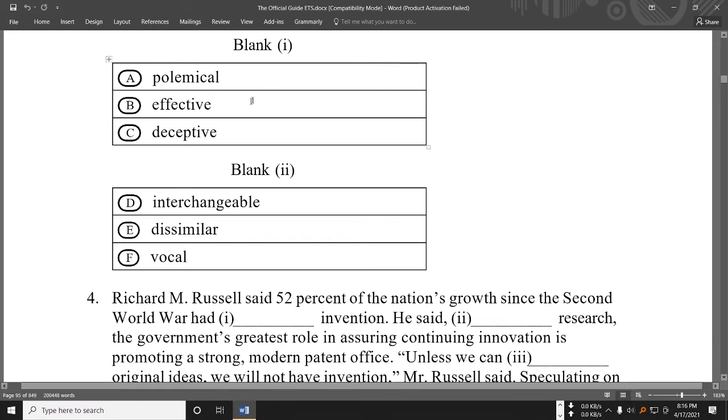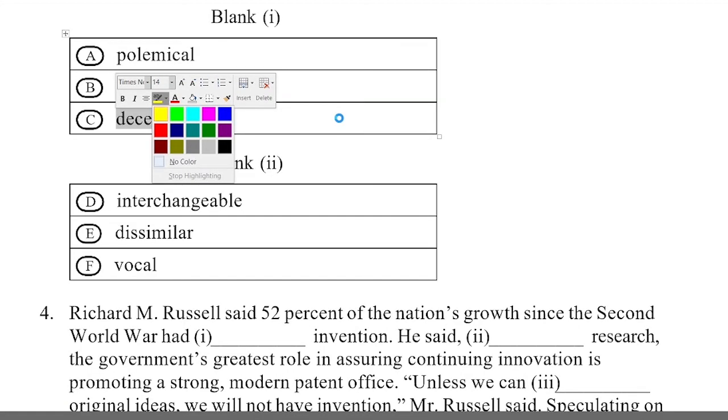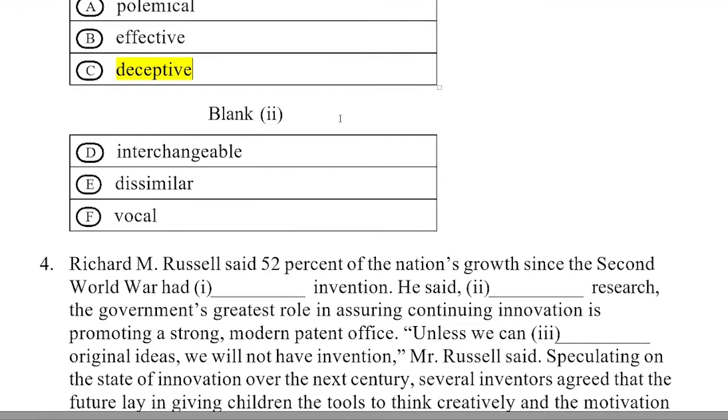So if we say it's polemical, polemical is related to having a belief against the society, like Karl Marx. So it's not the right answer. Also deceptive is certain. Next, false is most related to dissimilar. So dissimilar is certain.